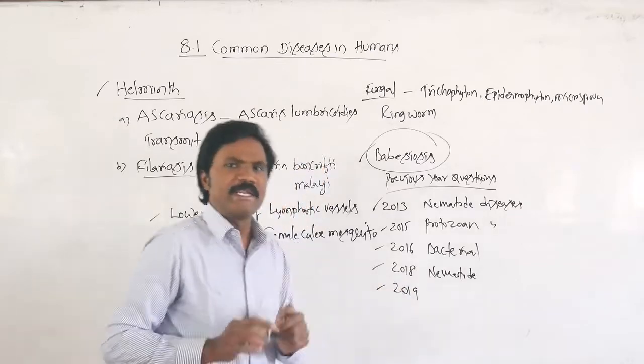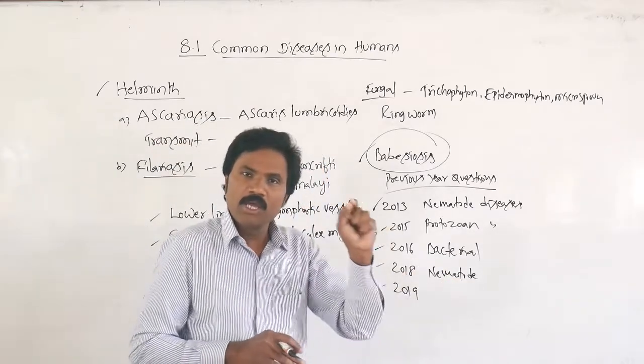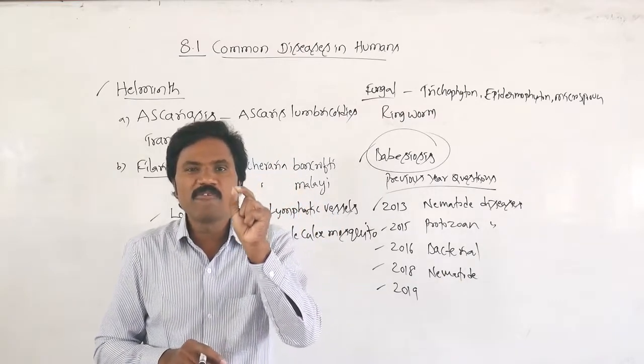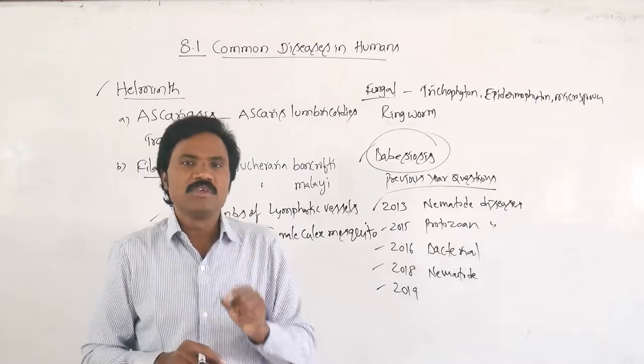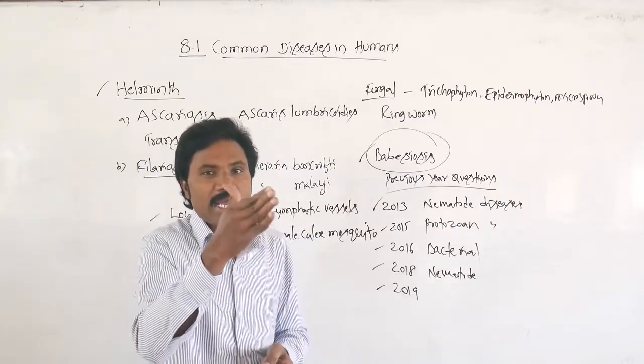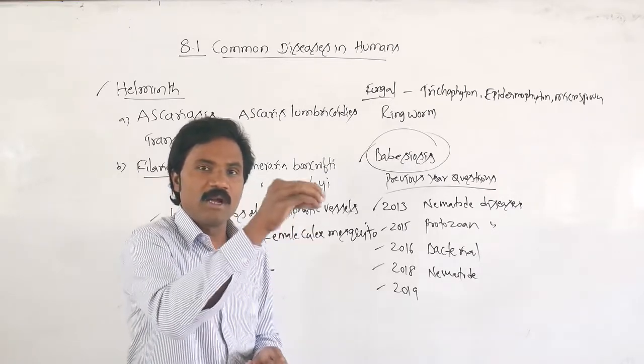In 2019, what they have given? They have given directly: which among the following is a bacterial disease, typhoid? What is the causative agent of typhoid disease? A correct pairing of the causative bacteria of typhoid with the specific diagnostic test.